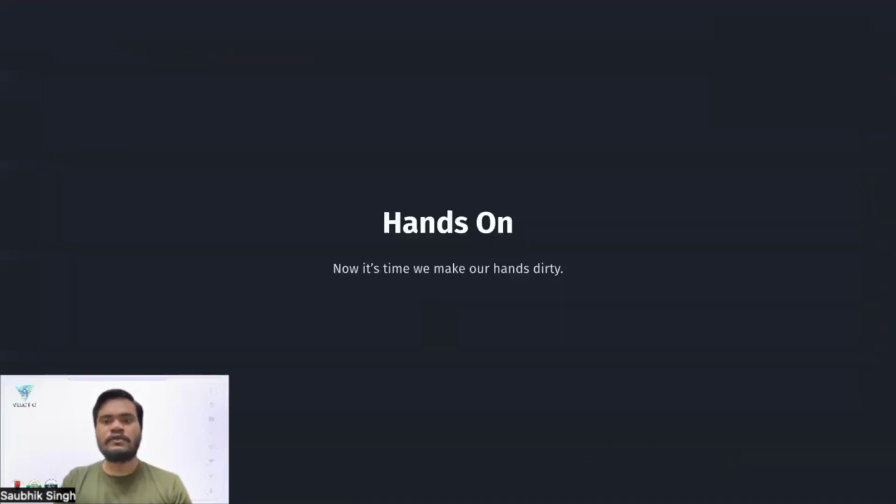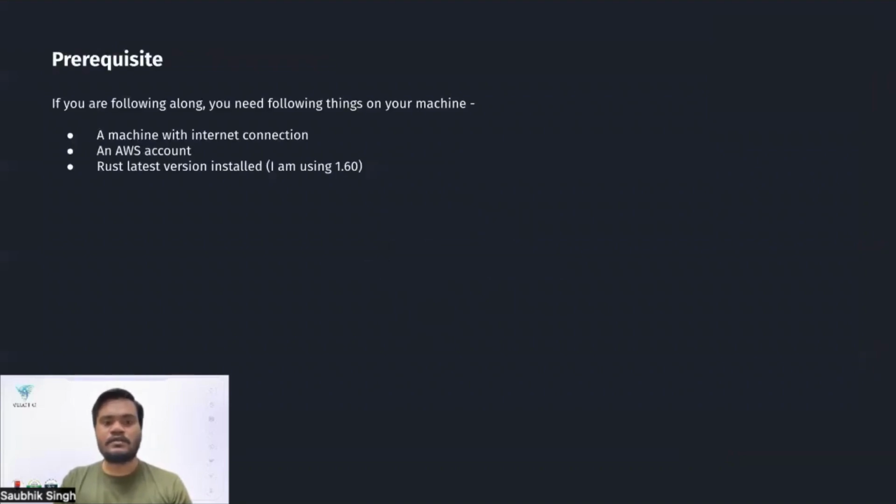Okay, so now it's time to put our hands on it. The prerequisite is that you should have a machine with an internet connection, an AWS account, and Rust installed. I have 1.60, so you can try with that one, or 1.58 is also fine.